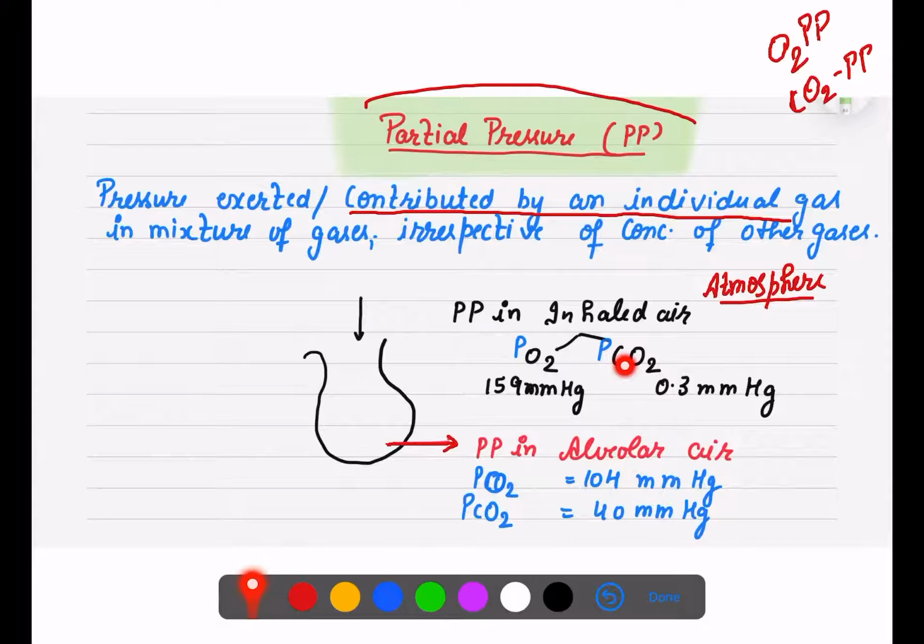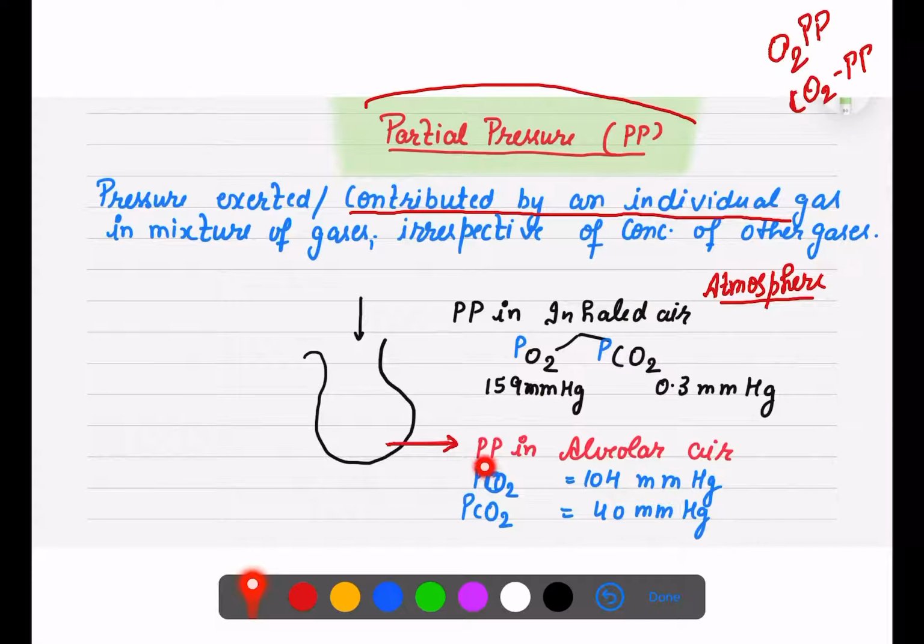They can't remain in the body. So the partial pressure of oxygen in the inhaled air which you are taking from the atmosphere is 159 mm of mercury. And the partial pressure of CO2 in your inhaled air is 0.3 mm of mercury. That is the partial pressure of oxygen and CO2 in atmospheric air.